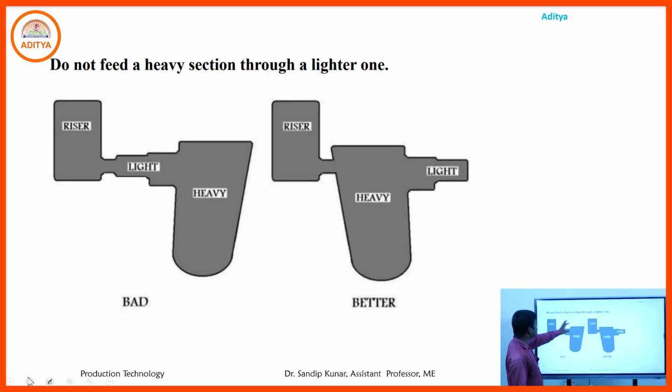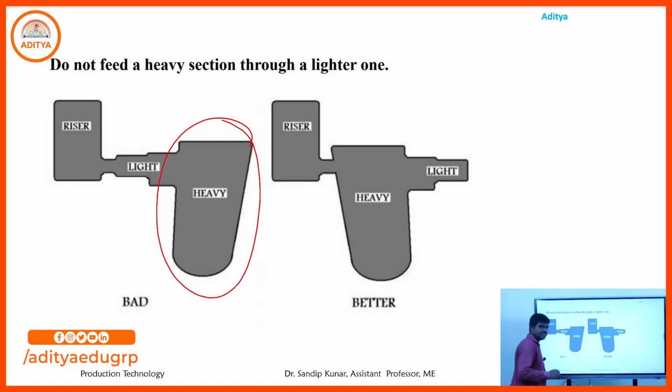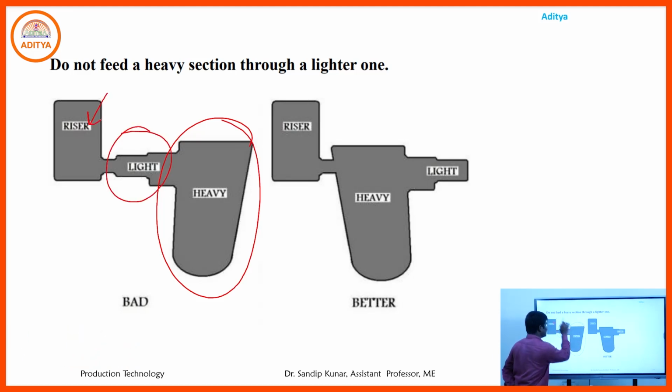Third one, do not feed a heavy section through a lighter one. Here we have the heavy portion of the mold cavity, the bigger portion, and the lighter portion, which is the riser. If the heavy portion is at a distance while the light portion is nearby, we do not follow that.